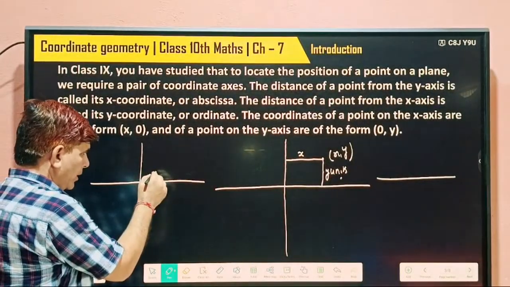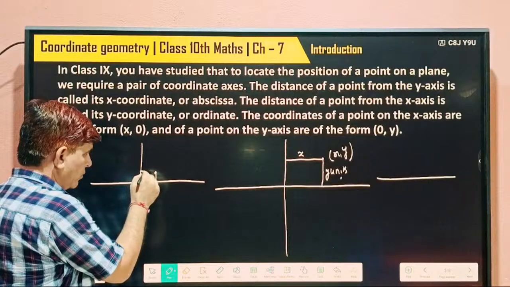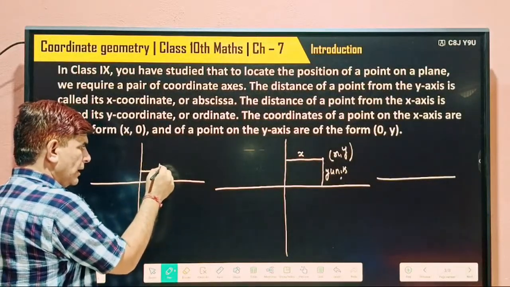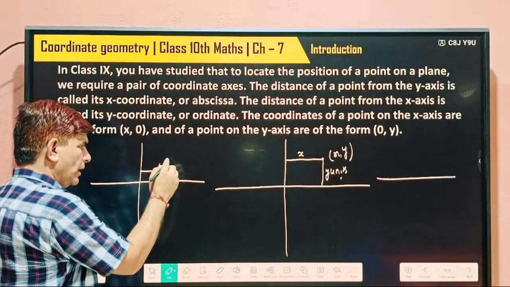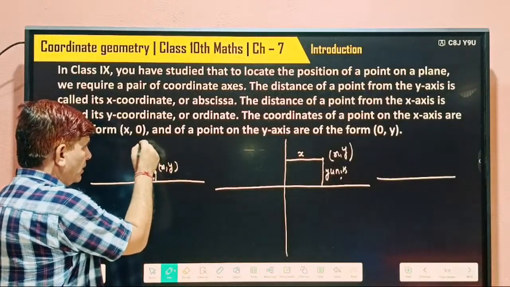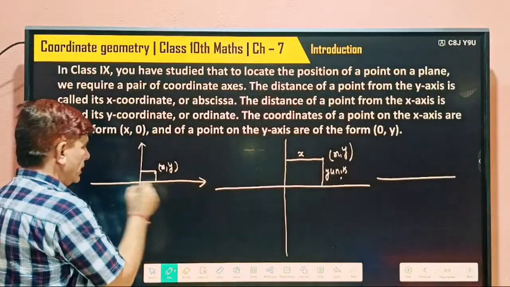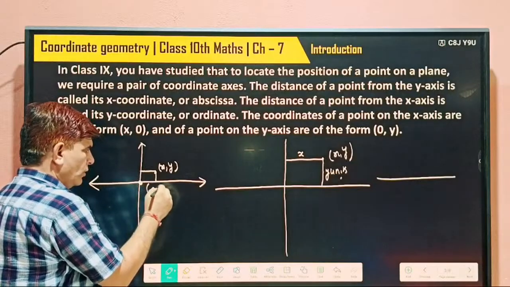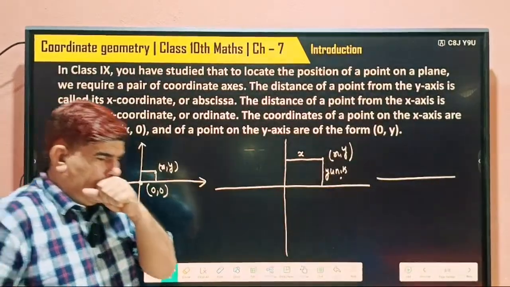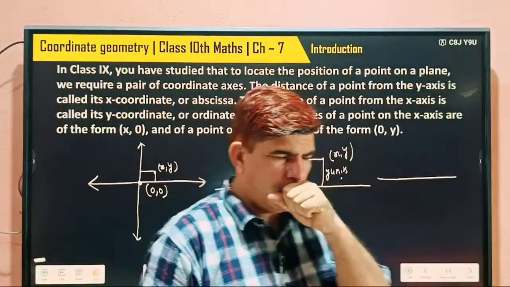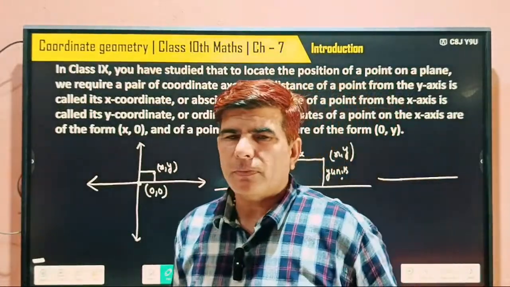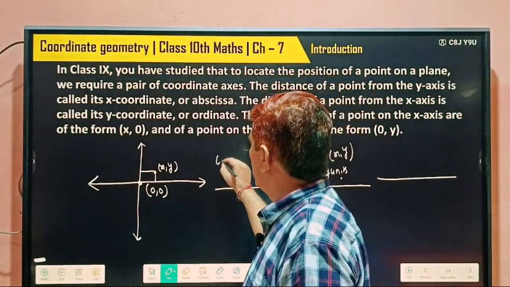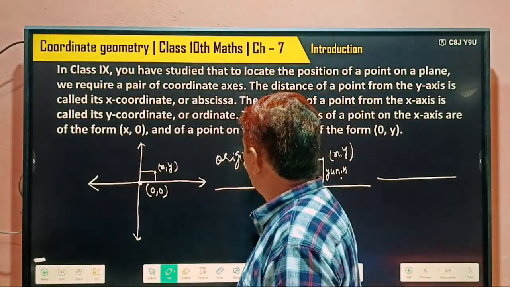It means drawing a perpendicular on the x-axis and a perpendicular on the y-axis. Its distance from the y-axis is the x-coordinate and its distance from the x-axis is the y-coordinate. And the coordinates of the point where both perpendiculars intersect each other, the x-axis and y-axis, are 0, 0, and that's why it's called the origin.